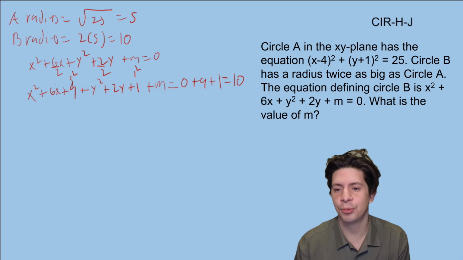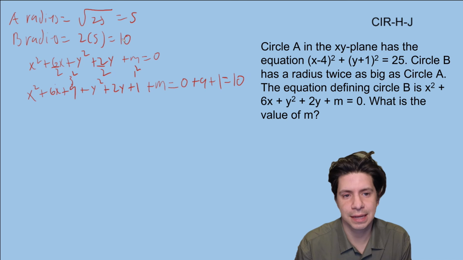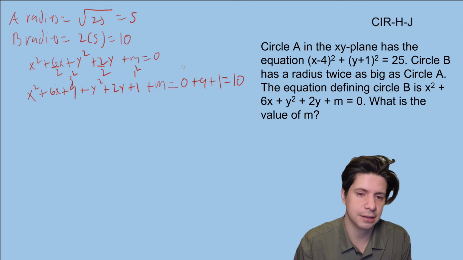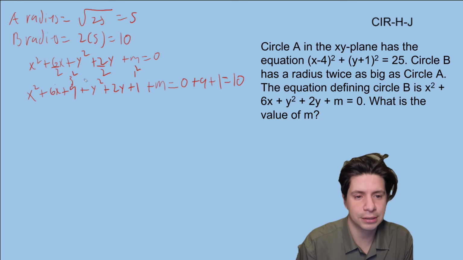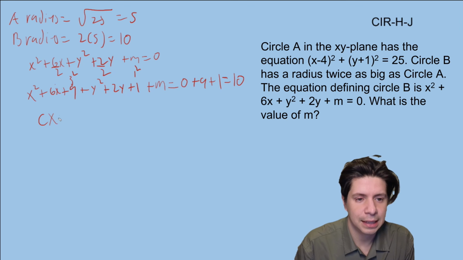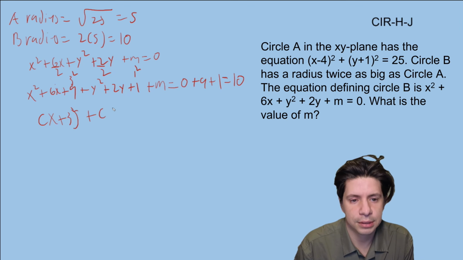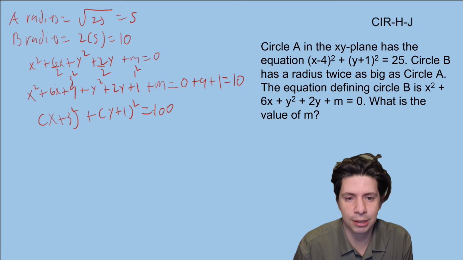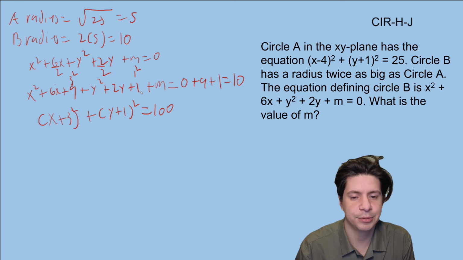Right? Now, what do we want, right? The radius is 10. So r squared, if we square this, should be 100. So we want 100 on this side. So we're going to have to move m over to get 100. So the equation we are going to get is (x plus 3) squared plus (y plus 1) squared equals 100. All right, that's what we want. But how do we get 100? When we just have 10, m has to be a certain value, right?